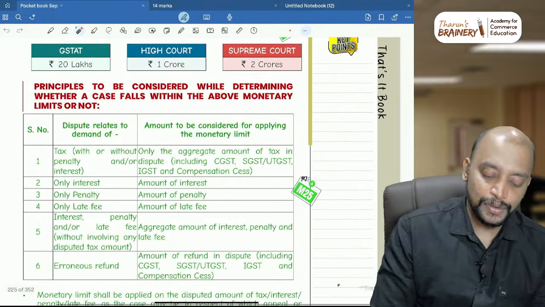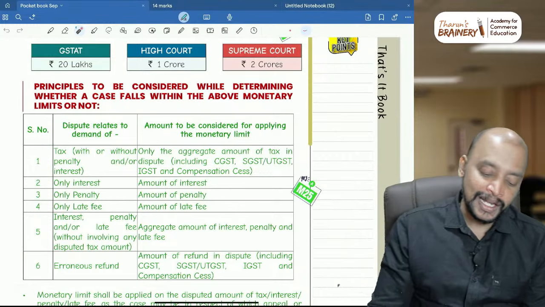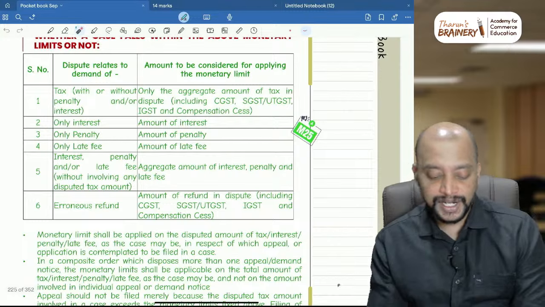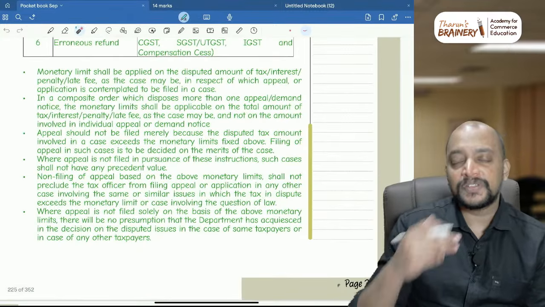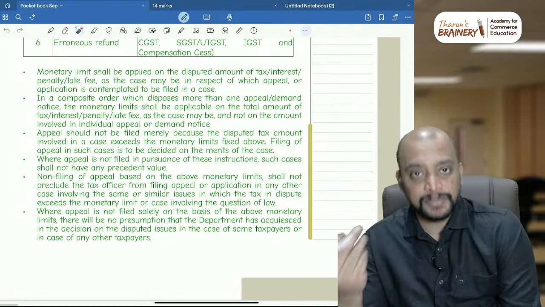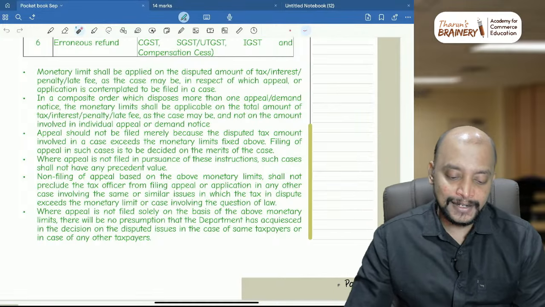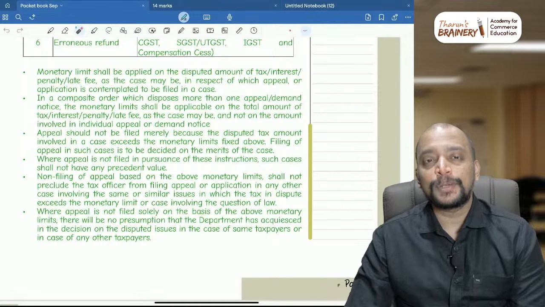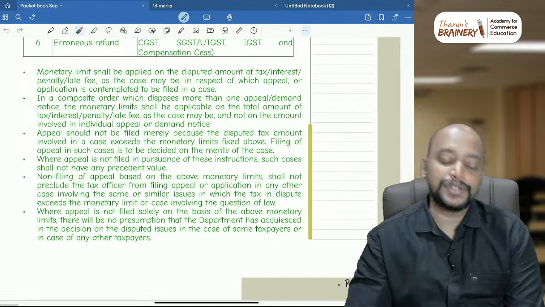And suppose it is only interest or only penalty or only late fee, then you need to check that amount only. And if it is refund also, you need to check only the refund. And this monetary limit is not a precedent. Suppose the department did not go for appeal because of the monetary limit, it does not mean that they have accepted this. So in another proceeding, definitely they can go for appeal. And suppose it is a composite order, multiple orders together they are going for appeal, then in that case we need to see the sum of all the amounts in the composite order.